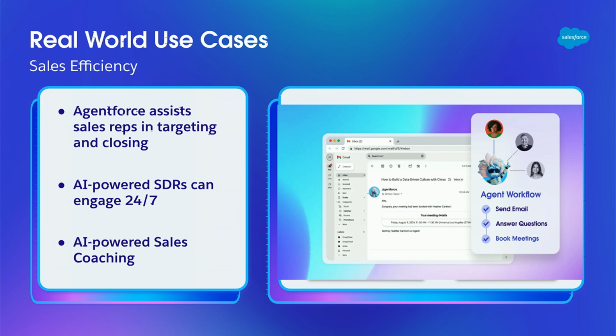But I really love the agent SDRs. So these are going to be agents that can do that legwork up front to determine, is this a prospect that actually wants to talk to me, the sales rep? And when you think about it, that's a huge time saver, because as a sales rep, I don't want to talk to anyone that doesn't want to talk to me. So these SDR agents will go out and determine, is this a qualified lead, and do they want to talk to the sales rep? And then they'll actually schedule the meeting with that person, so that the account executive or salesperson already knows this is going to be a good call, and they'll feel a lot more comfortable.